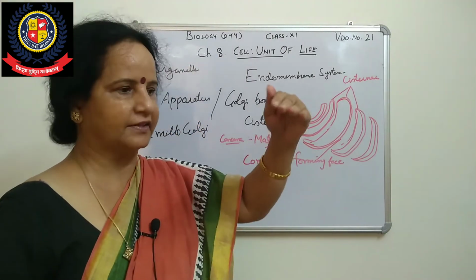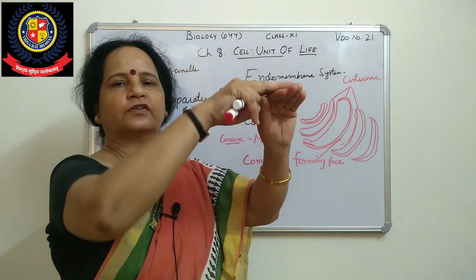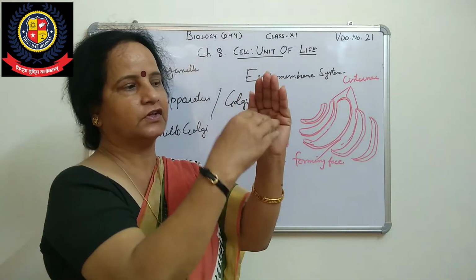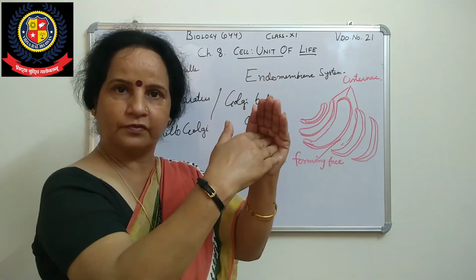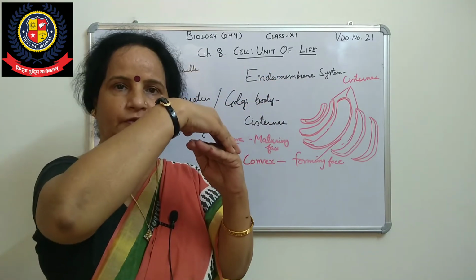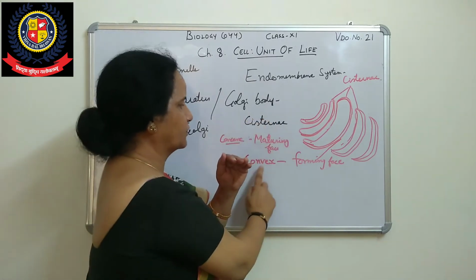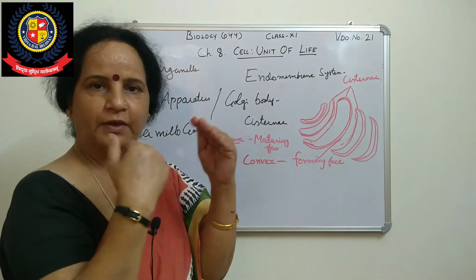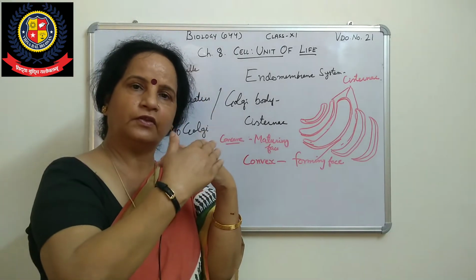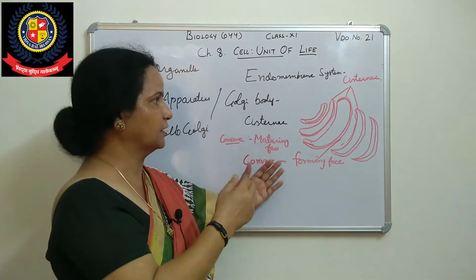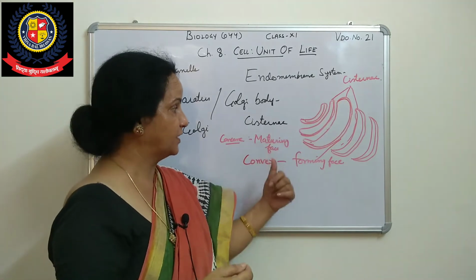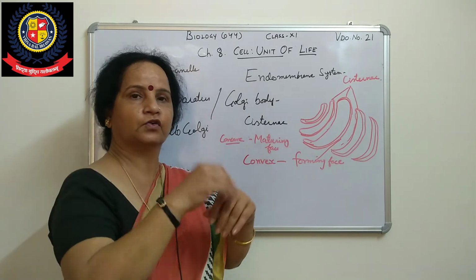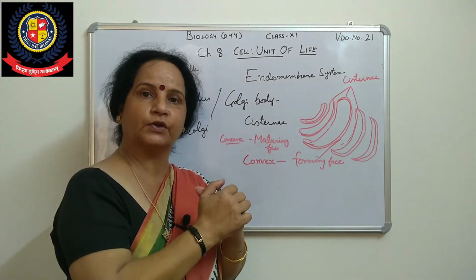Suppose this is my hand, this is called a cisternae, a double membrane bound structure. The convex face is also called the forming face, and the concave face is called the maturing face. So this one is the maturing face, this one is the forming face, right? This is about the cisternae, and this convex face is always towards the endoplasmic reticulum.